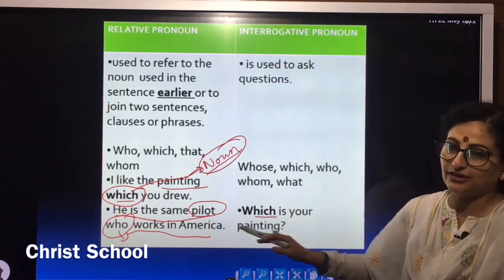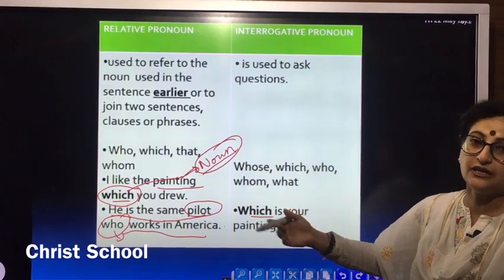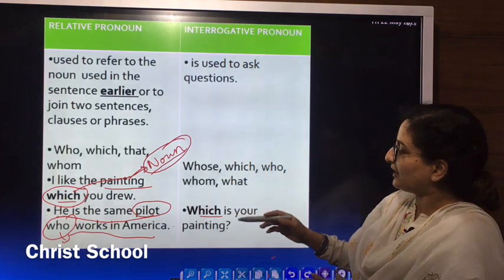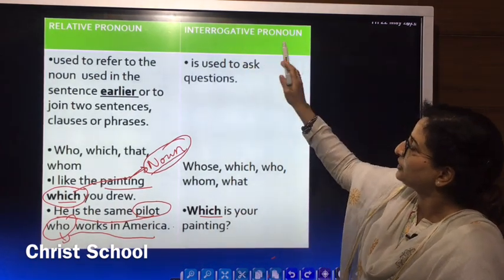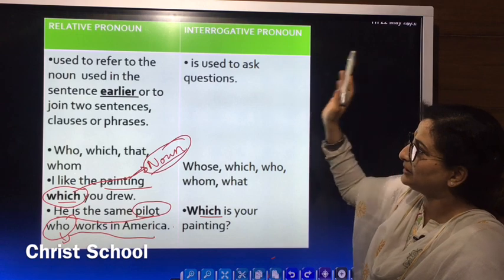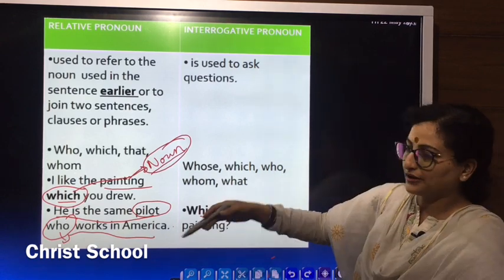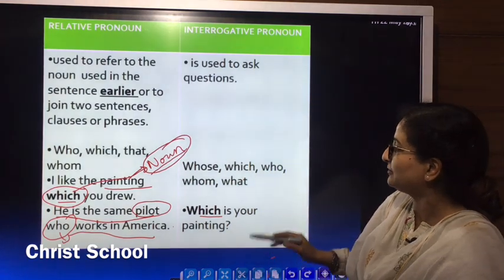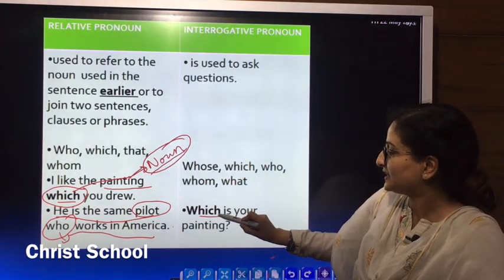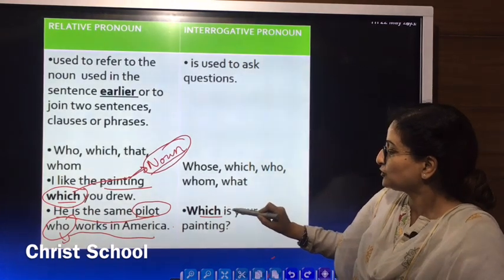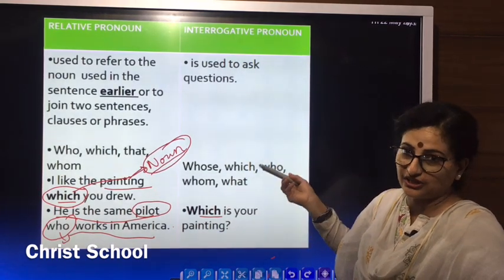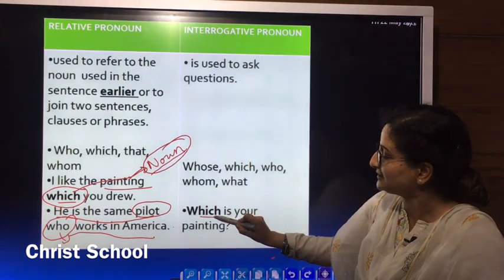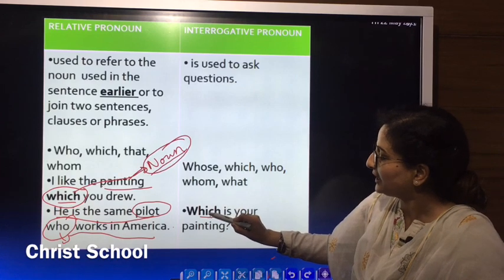Why am I clarifying these things? Because further, in the next chapter when we will be doing adjectives, we have to differentiate between interrogative pronouns and interrogative adjectives. Similarly with emphatic and reflexive adjectives and pronouns, we should be clear with the pronouns right now. If I say, "Which painting is yours?", this will change into an adjective. This "which" will change into an adjective. So it has to replace a noun to be termed as a pronoun.